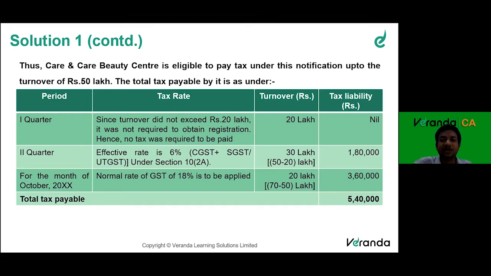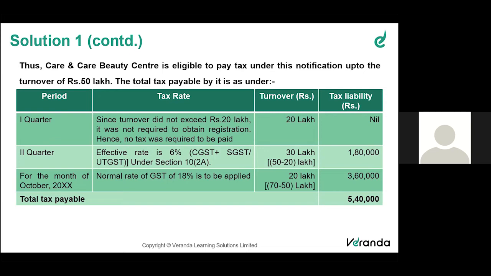So there are certain practical difficulties because of which businesses are forced to take a GST number on the day of starting business. So let's assume here Chanchal takes a GST number on 1st April itself, the day she starts business. So my question is, on this first 20 lakhs which she has done in the first quarter, since she is already registered, is she required to pay GST at the rate of composition scheme or not required? Still, can she claim that 20 lakhs benefit and not pay any tax?